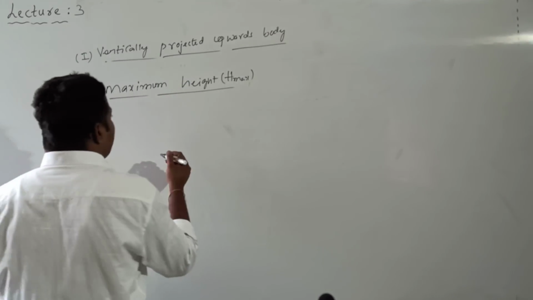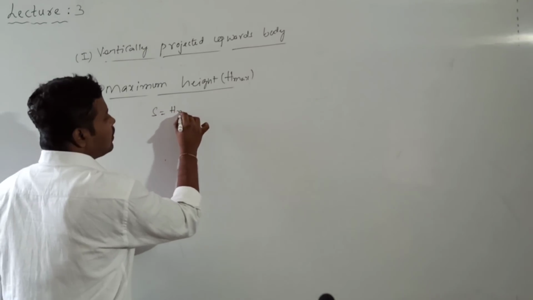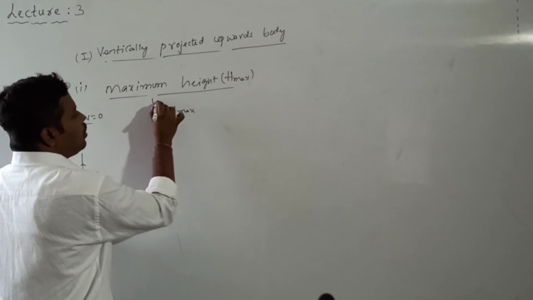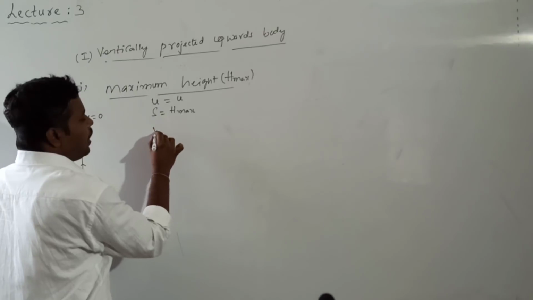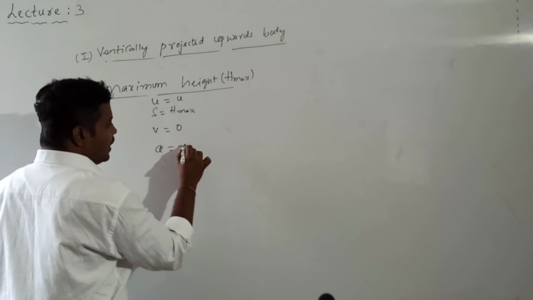In order to find the maximum height, the s value will be h max, the u value is u only, the v value is 0, and the a value is minus g.